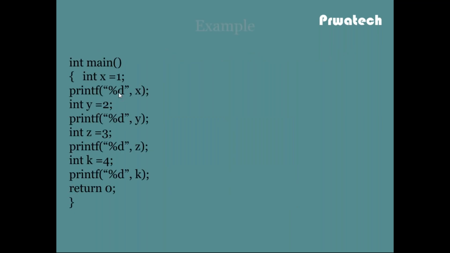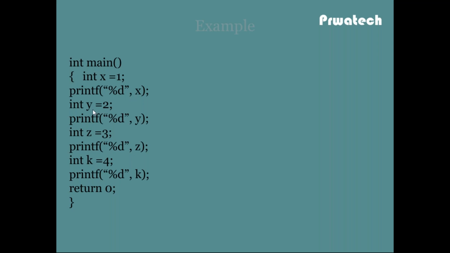For a small example, any programming language like C++, C, C Sharp, .NET, Java, VB.NET starts with main. Then I have declared variable x and the value 1 is initialized. Then I display the value of x on the console window.